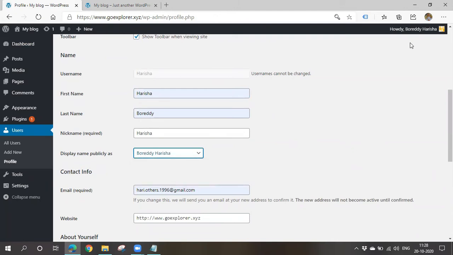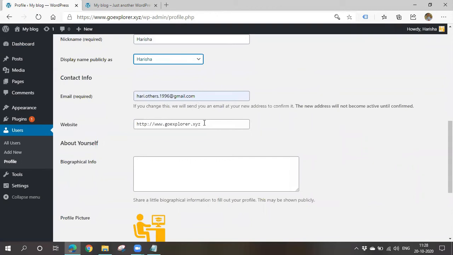So how do you want to get displayed? See, the name is changing here. You can choose how your name should be displayed. I'll choose this one only. And you can give your email and also your website. You can give your biographical info also, meaning what you are doing, what you are up to, what your talents are, what all you'll usually be doing. You can give such things here.